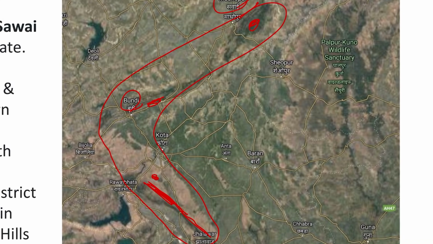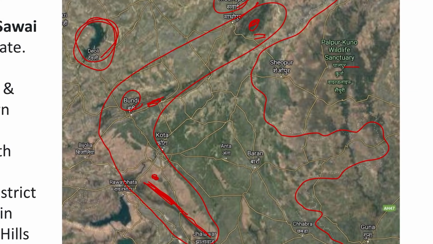So, here we study the geography also, friends. Here there is a boundary between Rajasthan and Madhya Pradesh. So, this is the boundary that goes likewise. And then, on both sides of the border, we have tiger reserves. In Madhya Pradesh, we have Palpur Kuno Wildlife Sanctuary, and here we have Ranthambore Tiger Reserve. And then to the west of this Ranthambore Tiger Reserve, we have the Bilaspur Lake and the Bilaspur Dam.